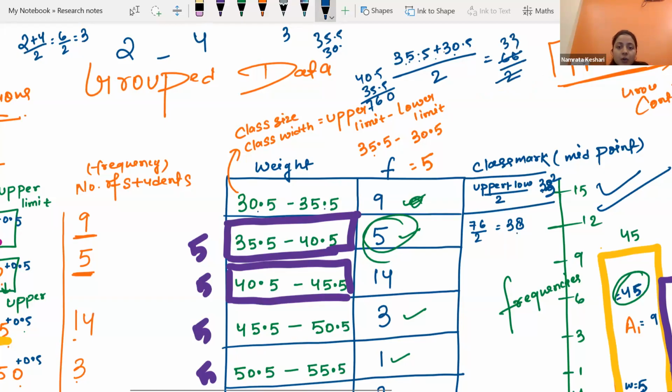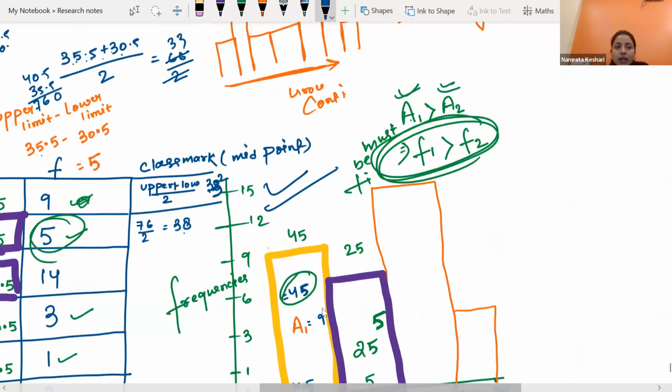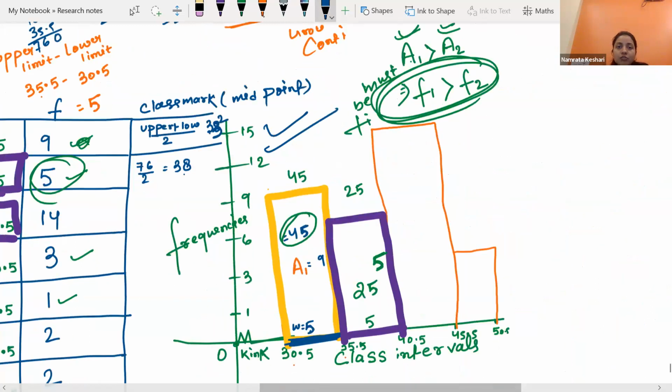Like that, you have to find all the mid values, and you have to locate those numbers on your histogram. The mid number for the first class interval is this one. Here on your graph paper, you have to locate it accurately.